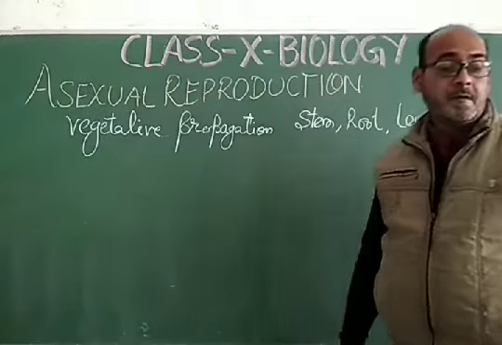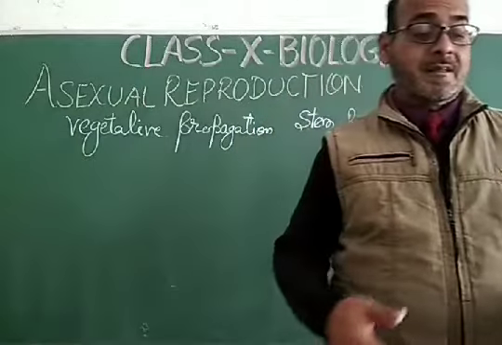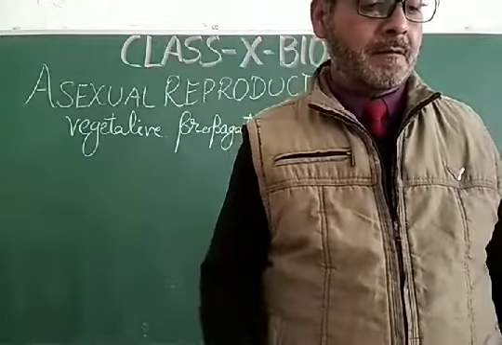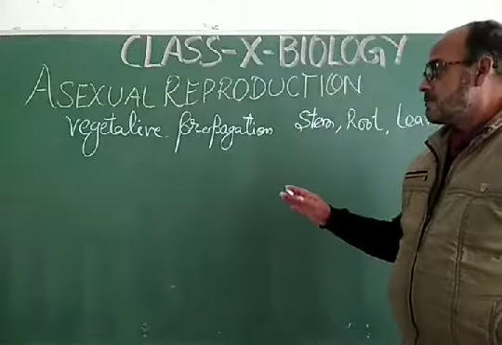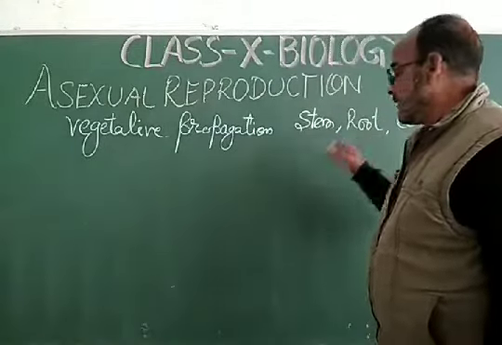My dear students, vegetative propagation means the regeneration of a new individual, a new plant, from the vegetative parts, not the sexual part, from vegetative parts like stem, roots and leaves.